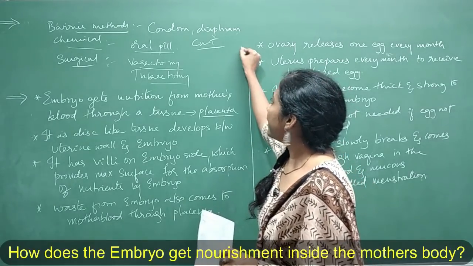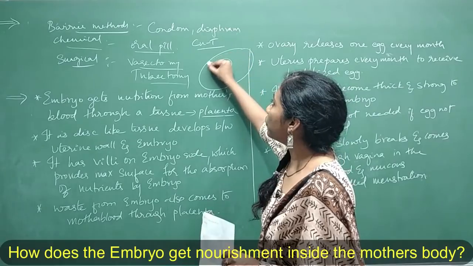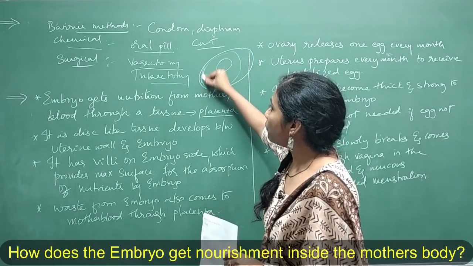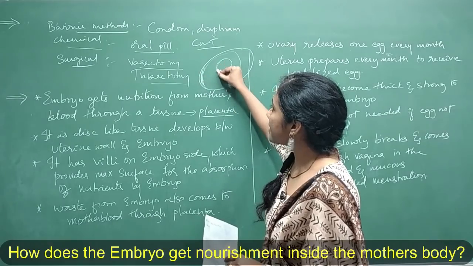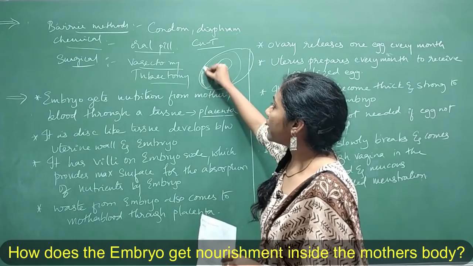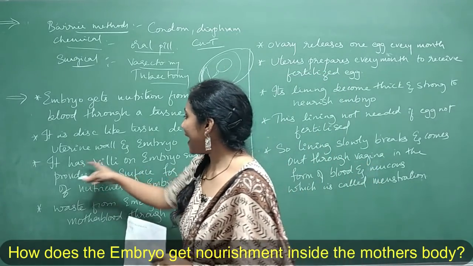Clear? Say this is the uterus and here the embryo is there. The placenta is the tissue that develops between the uterine wall and the embryo, which has the umbilical cord connected to the placenta. So here the placenta would be there. Okay. Next, it has villi.